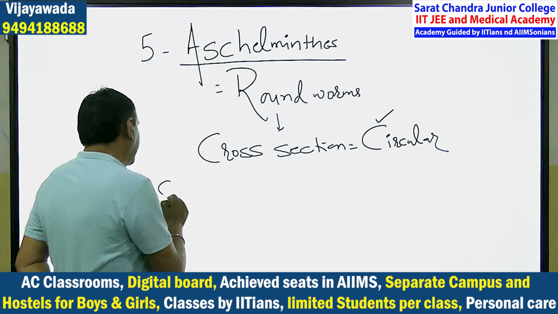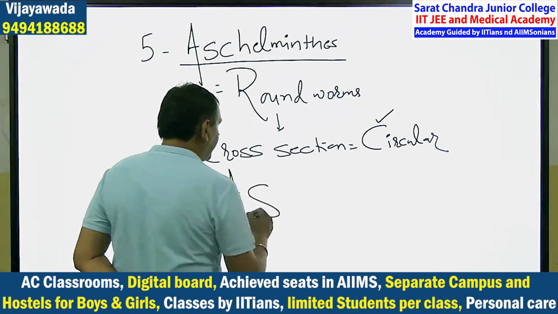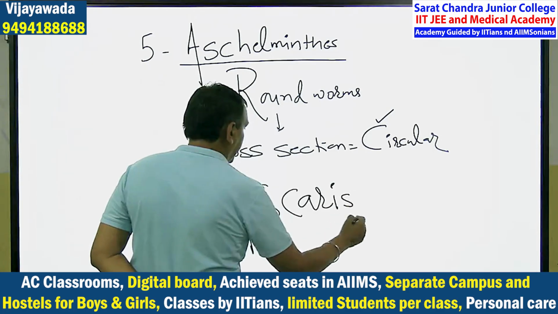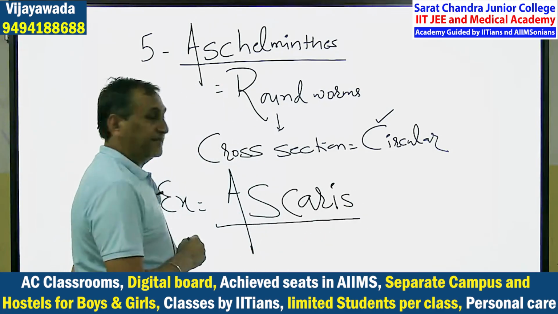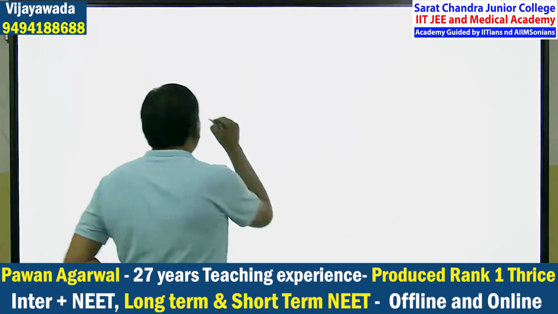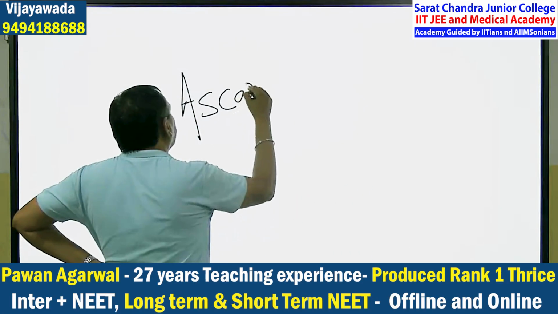And the biggest example of roundworm is, I think, known by you, Ascaris lumbricoides. I will write it here, at least you will remember.